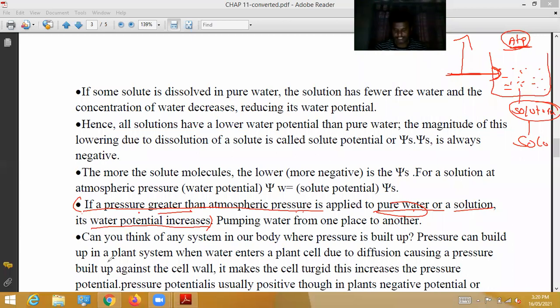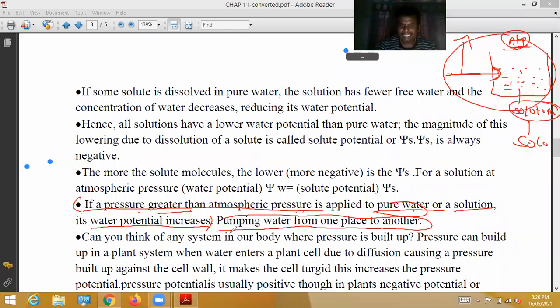This is equivalent to pumping water from one place to another place. Generally in agriculture or in plants, water is pumped from one place to another through this process. When we apply more pressure than atmospheric pressure to a solution or pure water, automatically the water potential is increased.